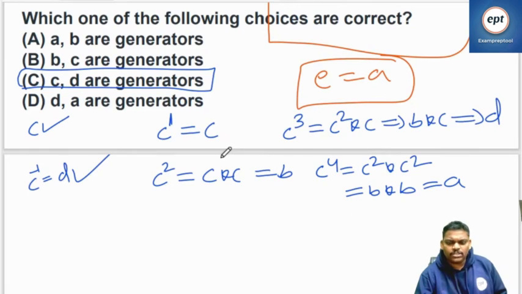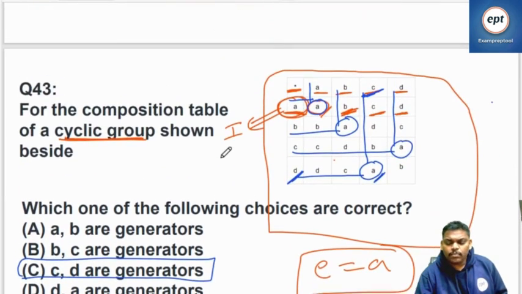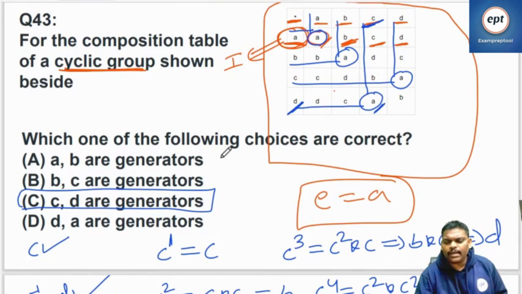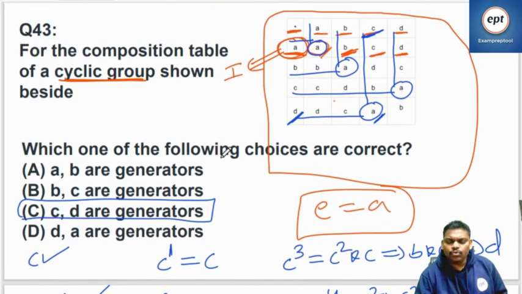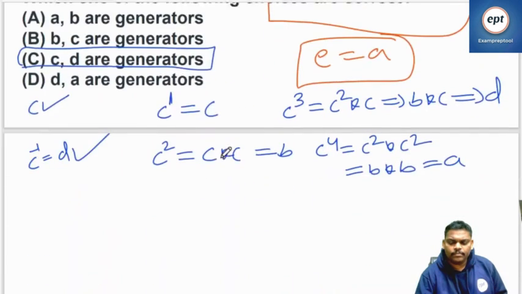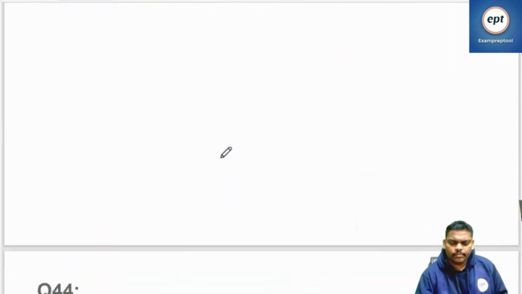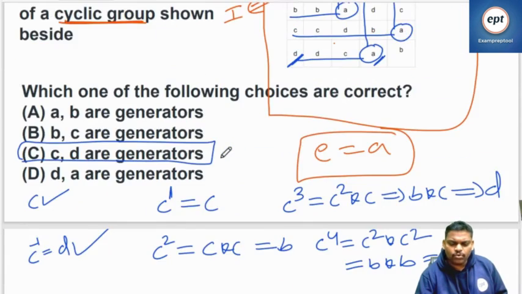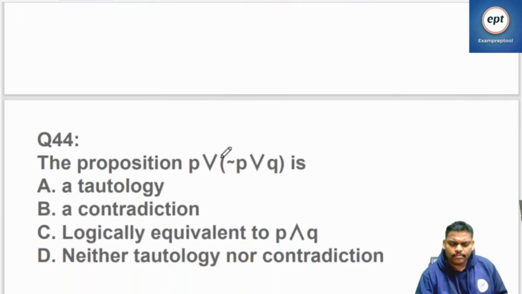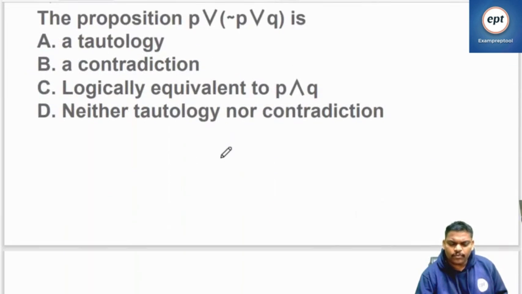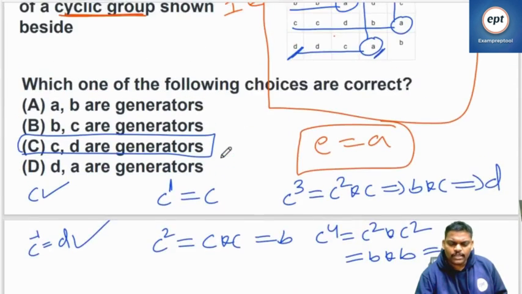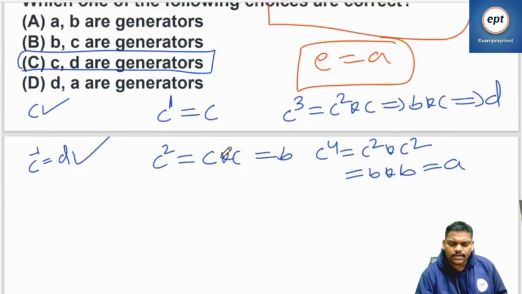So I am moving to the next one. If anyone doesn't know generators, please read group theory one time. Yeah, go to the next one. 44. So 43's answer is going to be C.